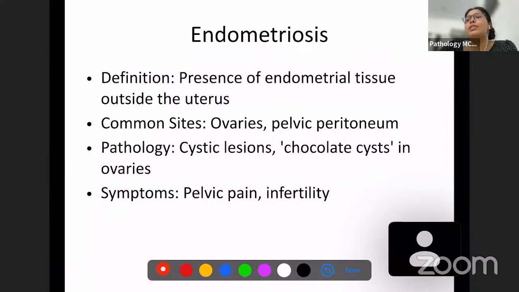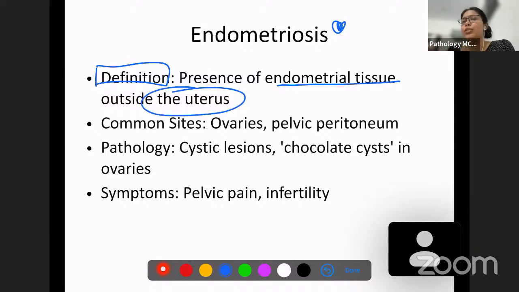Now let's discuss another condition, which is endometriosis. First of all, as always, the definition. Endometriosis is the presence of endometrial tissue outside the uterus. What was adenomyosis? Adenomyosis was the presence of endometrial tissue in the myometrium. Remember adenomyosis: adeno means gland, myo is muscle. Presence of gland inside the muscle.